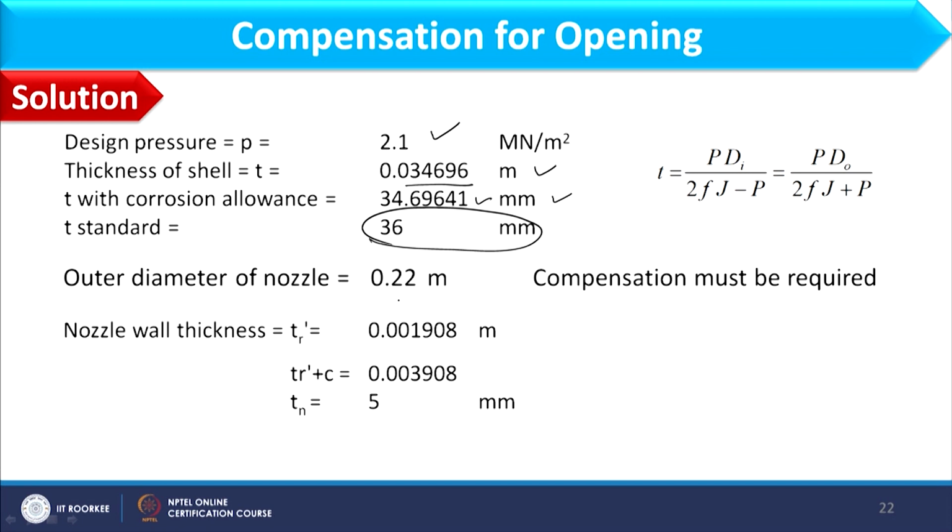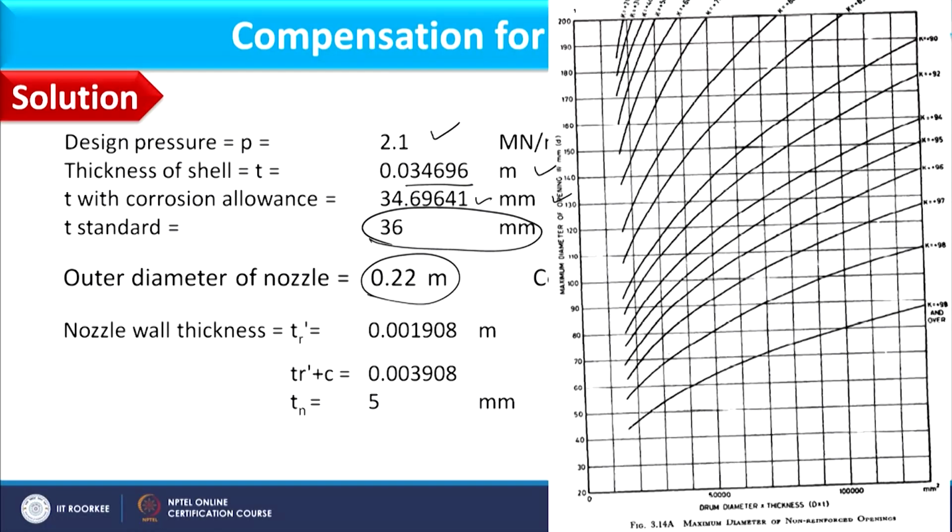Now outer diameter of nozzle is given as 0.22. So in this case, as we are asked to examine whether compensation is required or not, there is no need to compute the value of K dash or refer the graph, because it is equal to 0.22 meter, and if you remember that graph is available only up to 200 mm.